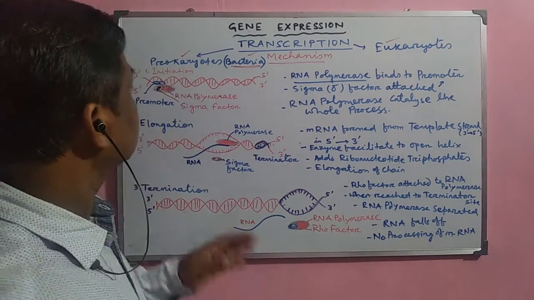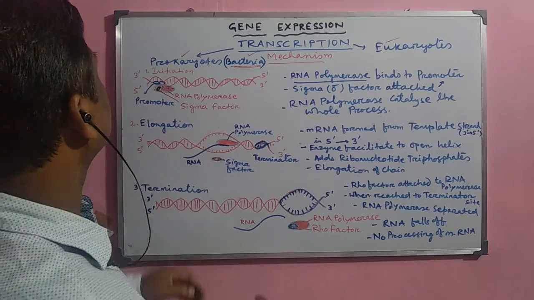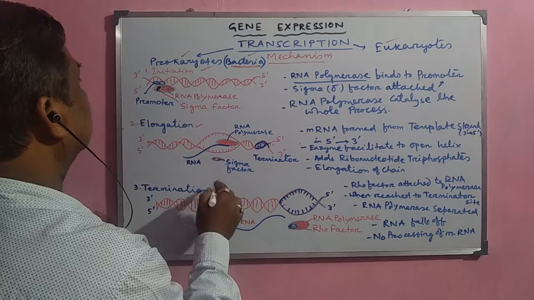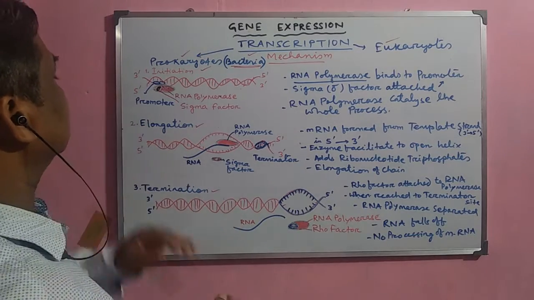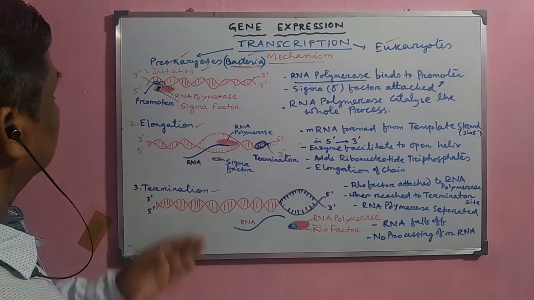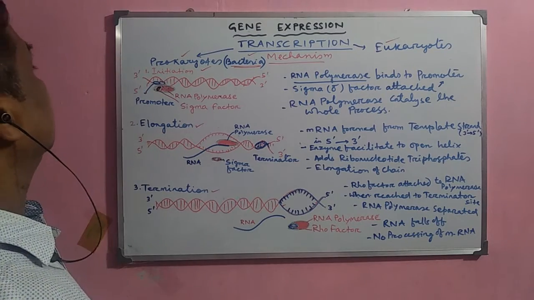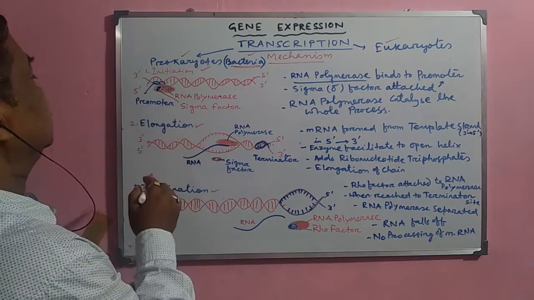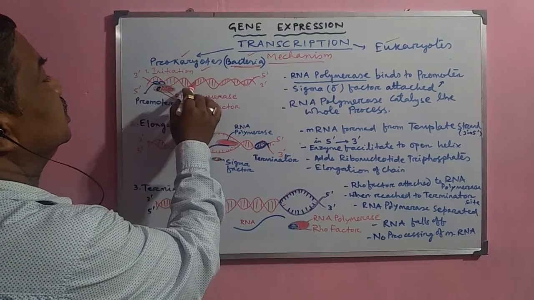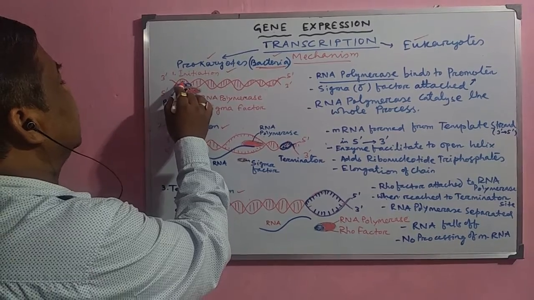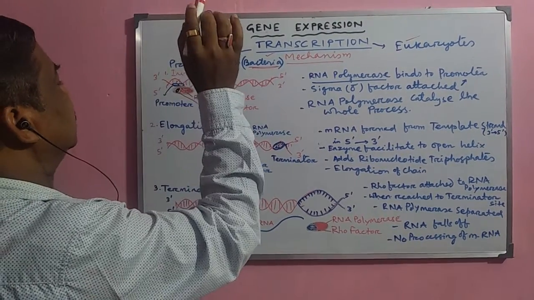Now, this transcription process occurs in the bacteria in three important steps. The first one, that is the initiation, then the elongation, then the termination. Now, what is this initiation? Look at this figure here. This is a DNA template, and this DNA, it contains this site according to your transcriptional unit.